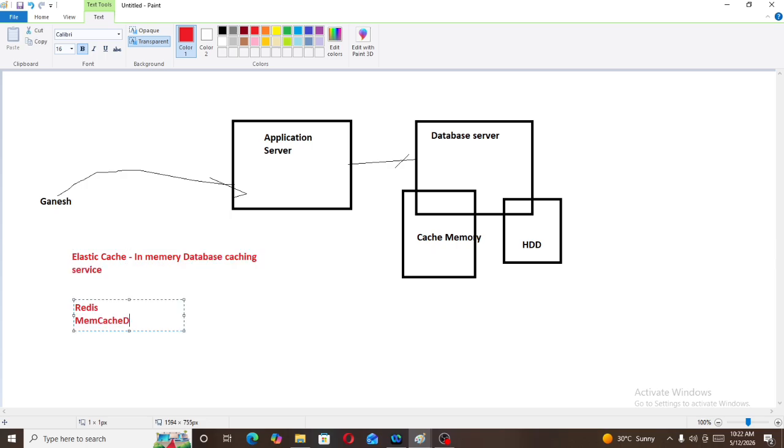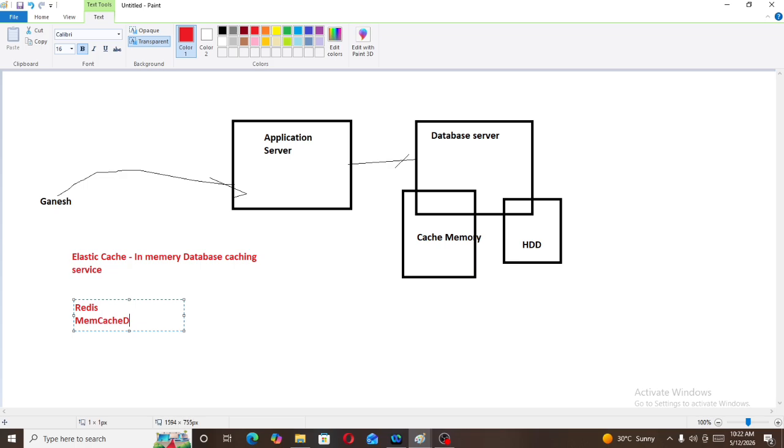We will see this RDS in detail in coming videos with practicals. So this is just an overview of RDS, Relational Database Service. If you want to store the database in AWS, there is a service, that is RDS, Relational Database Service. If you want to store huge data in AWS, there is a service, that is Redshift.